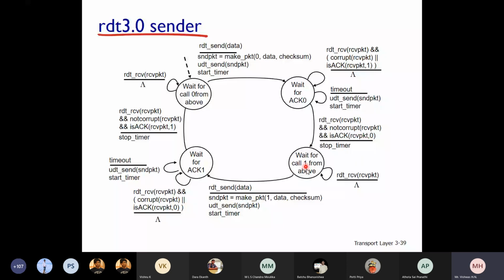Is that clear? So what happens after that? It makes a packet with sequence number 1 after receiving the RDT send. It makes a packet, adds the checksum, then sends that packet and starts the timer. And the remaining thing is very much the same as what it was doing here. Is that clear, students? Can you just go through this diagram? I'll give you 2 minutes. If you have any questions here, you can ask.